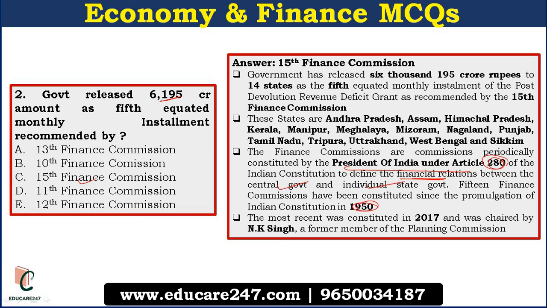The most recent one was constituted in 2017, and it was chaired by N.K. Singh. This amount has been given to about 14 states as the fifth equated monthly installment of the post-devolution revenue deficit grant as recommended by the 15th Finance Commission. So you can remember the number of states, which is 14, and also a little bit of information about the finance commissions.